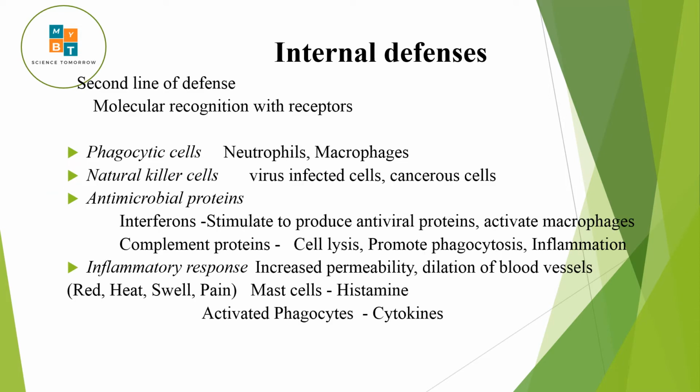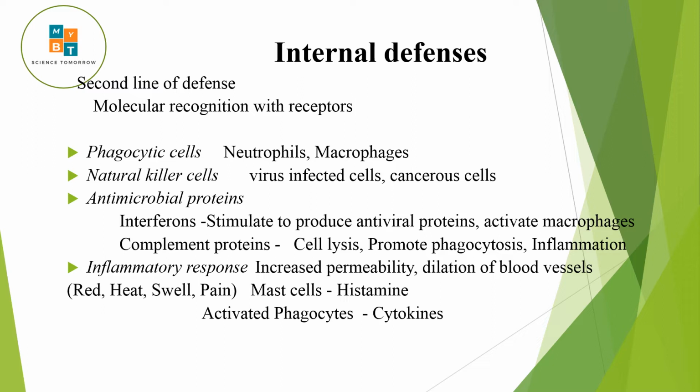If we talk about internal defenses, this is the second line of defense. In the internal defense there is molecular recognition with receptors. There are mainly four types: phagocytic cells, natural killer cells, antimicrobial proteins, and the inflammatory response.